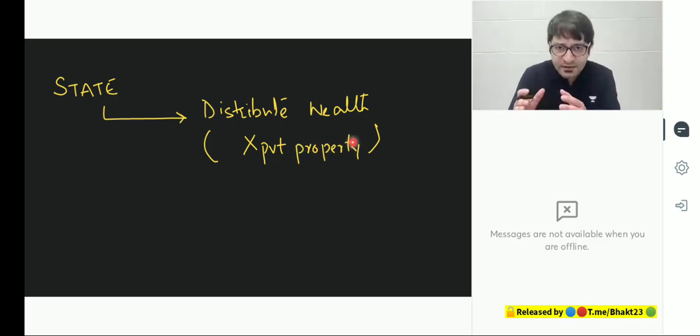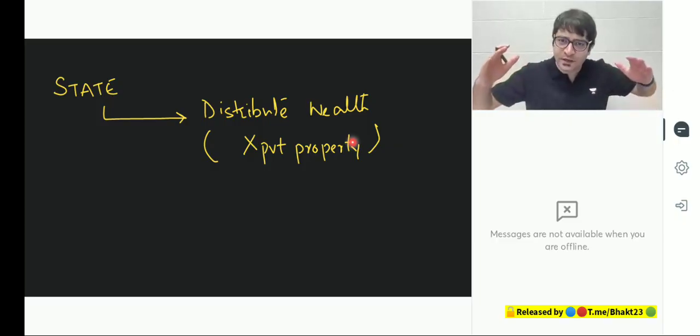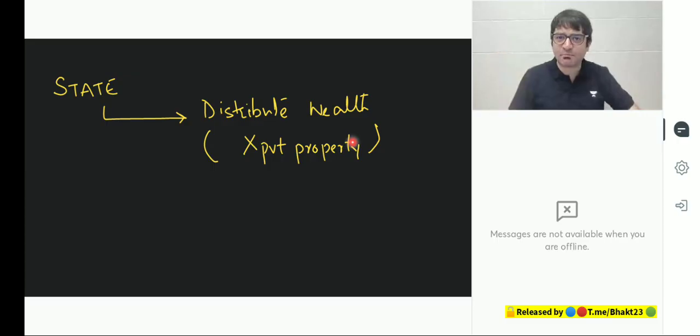Because in all these societies, ancient, feudal, capitalist, two classes have emerged, haves and have-nots. In capitalism, bourgeois and proletariat. And the gulf between them is too wide. What we need to do now: there won't be private property. Private property will be abolished in socialism. When private property is abolished, everything will be controlled by the state. And the state will take some time. Time to do what? To remove this inequality in society, to bridge this gap between the rich and the poor. So the state will work continuously to ensure that the wealth is distributed amongst the people.